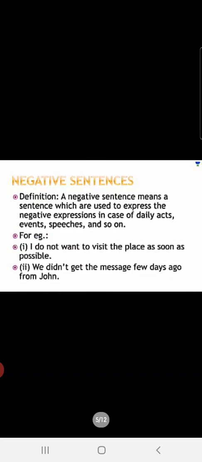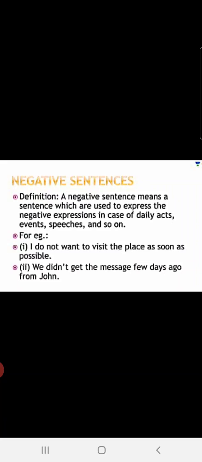Children, this is our English language class, and we are going to begin with a new lesson today, a very new topic: negative sentences. Children, as the name itself tells you, negative means a sentence which is used to express negative expressions in case of daily acts, events, speeches, and so on. In negative sentences, usually the word not or no is there. These sentences give a negative expression, a negative impression.